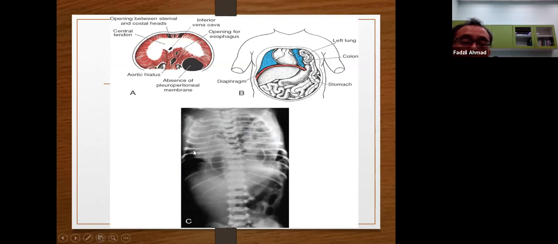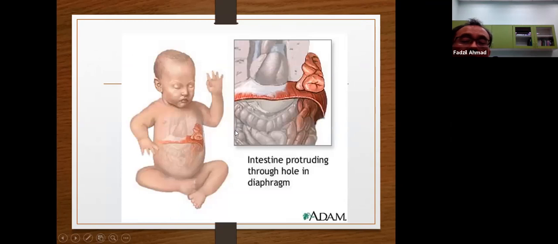The heart is here, and the lung is a bit solid here. Some solid lung and some not very solid lung. And this is a small diaphragmatic hernia. Diaphragmatic hernia can be significant or just a small size. But the danger is that though it's small, it can cause strangulation. Still, you need to operate.